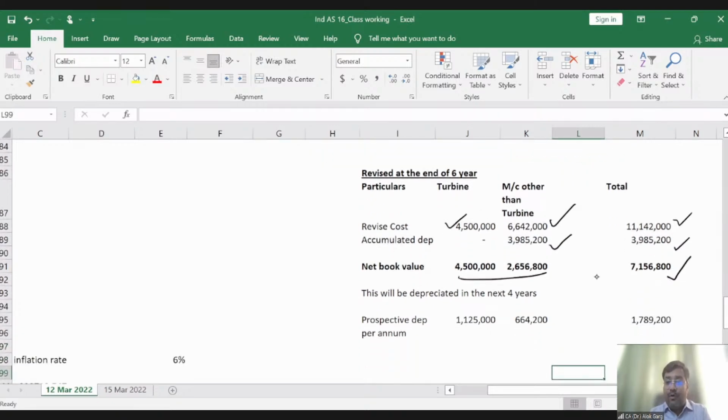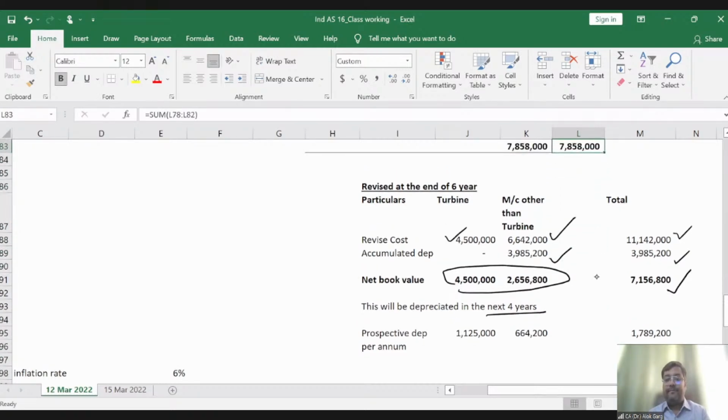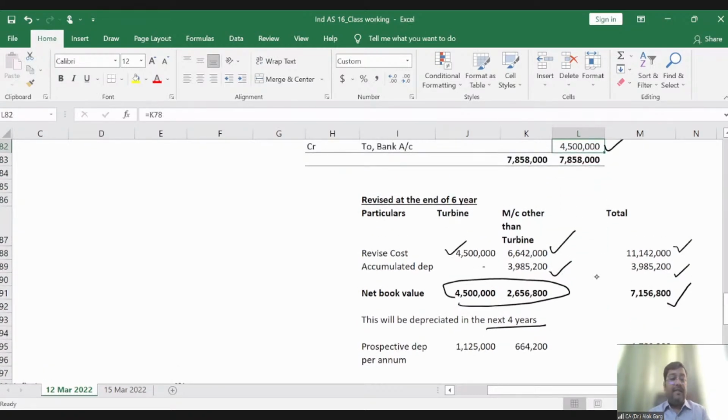And of course, both of these will be depreciated over the period of next 4 years if the life has not been increased, right? Clear? So this will be depreciated over the period of next 4 years. I hope it is clear to all of you. Let me know if you have any challenge in understanding this question.